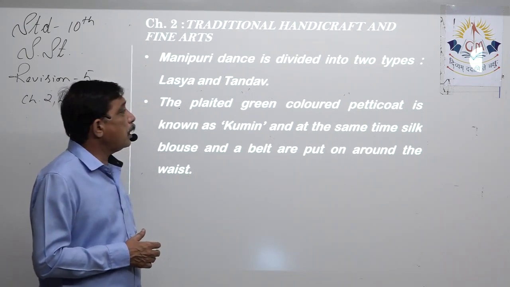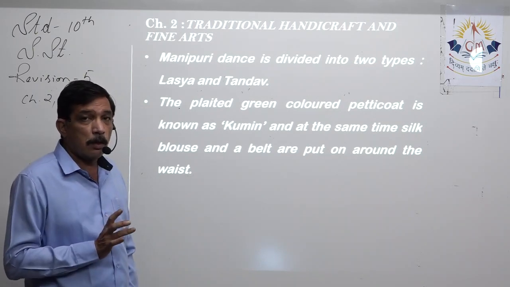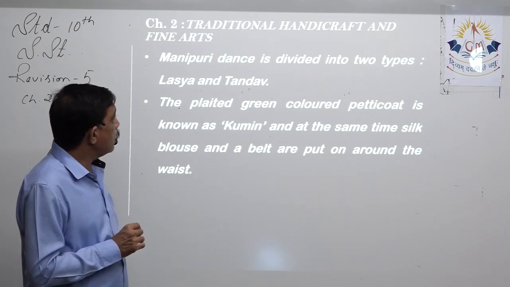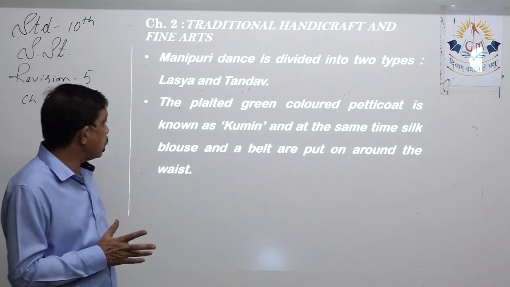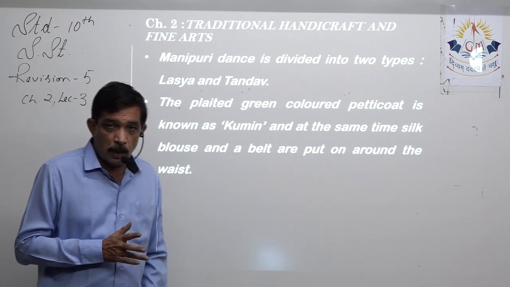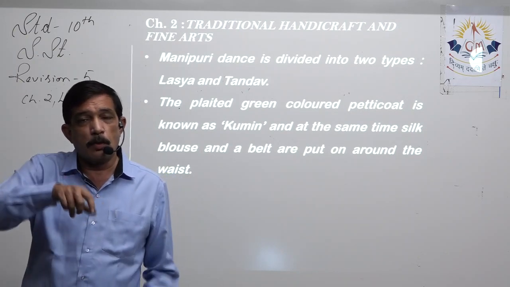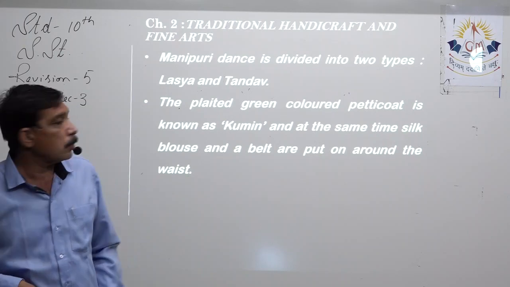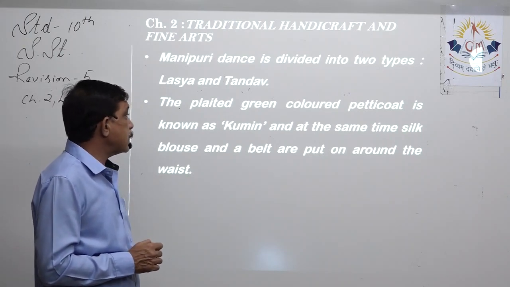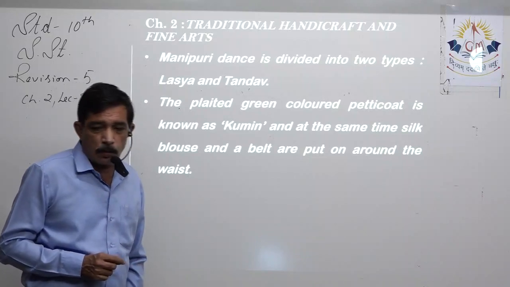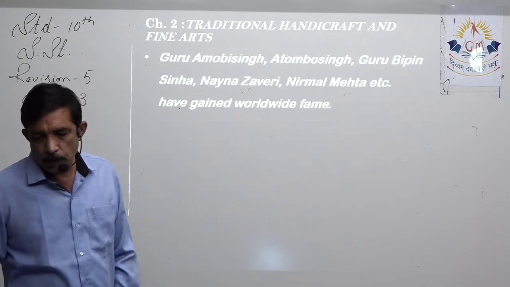Now we come to the attire. What is the dress code of Manipuri dance? The plated green colored petticoat is known as Kumin. Plated means folded and then stitched. Along with it, a silk blouse and a belt are put around the waist. This is the dress code of Manipuri dance.